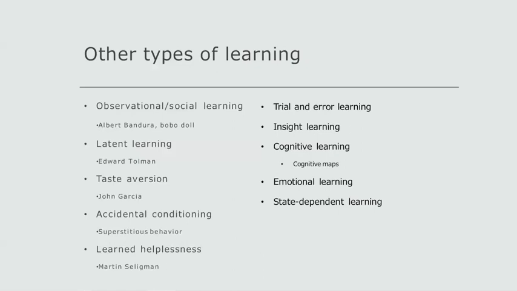Cognitive learning is a high-level learning process that involves thinking, anticipating, and other complex mental processes. Cognitive maps, or mental representations of an environment or concept, help facilitate cognitive learning. Emotional learning relates to how emotions and emotional states affect cognitive processes, including memory formation and retrieval. State-dependent learning refers to the idea that being in the same mental and physical state in which you learned information enables you to better remember said information later on. Learning can also be affected by one's self-efficacy, or the extent to which a person believes themselves capable of doing something.